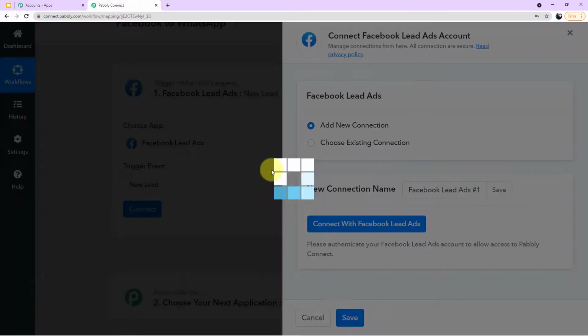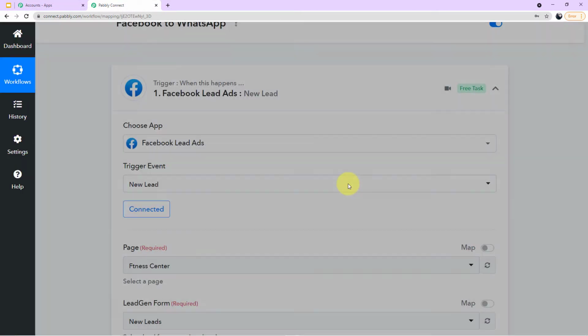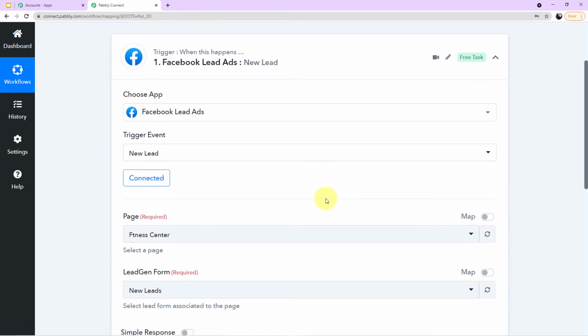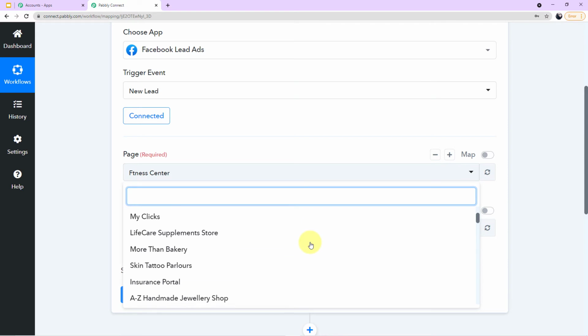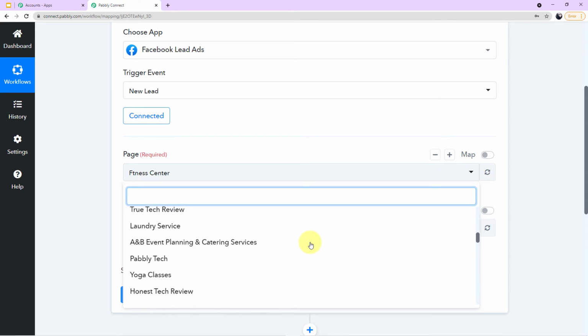Okay, it is asking. You can see I have been successfully authorized, guys. Now we have to fill up two fields. First is page and second is lead generation form. So here if you click this arrow, you can see the various pages which I have in my Facebook account.